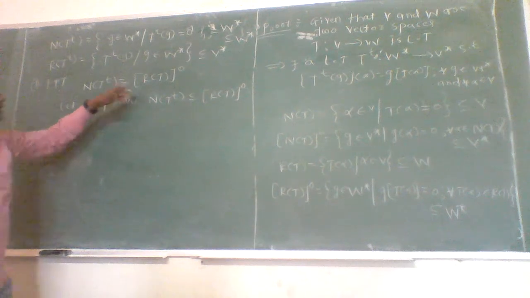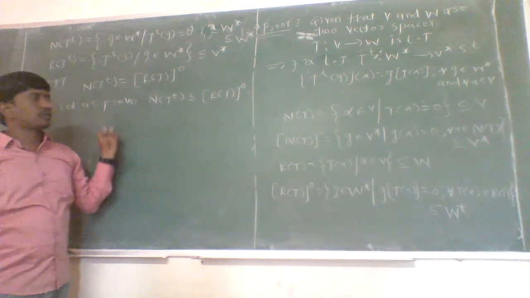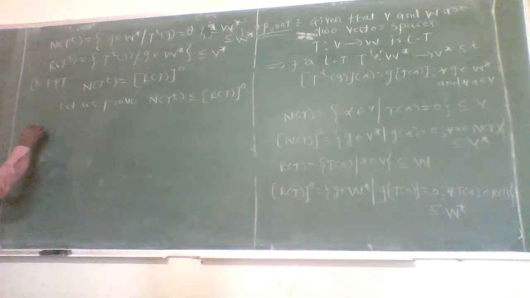And from both conditions, these two sets are equal. That is, if A is a subset of B and B is a subset of A, then A must be equal to B.